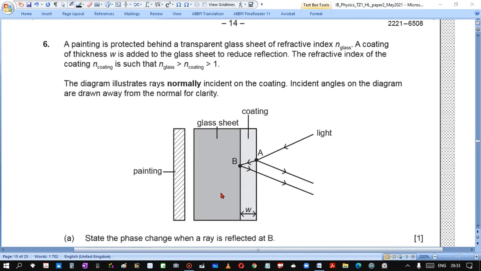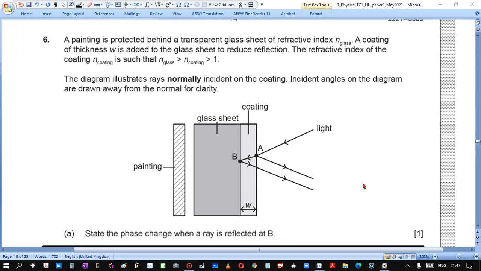Question 6. A painting is protected behind a transparent glass sheet of refractive index n glass. A coating of thickness W is added to the glass sheet to reduce reflection. The refractive index of the coating is such that n glass is more than n coating, more than 1.